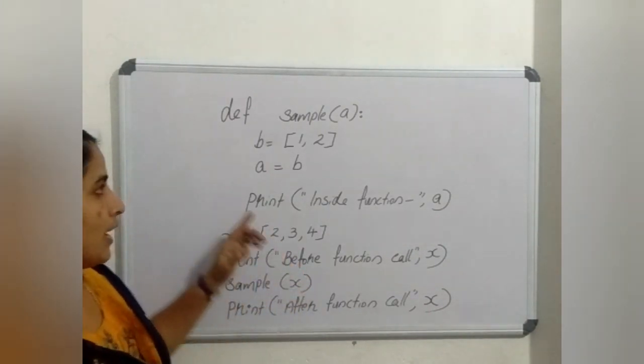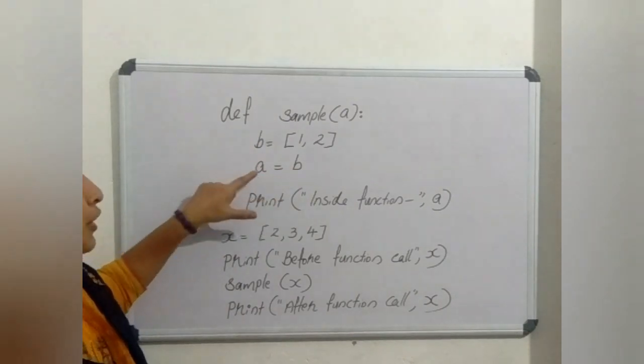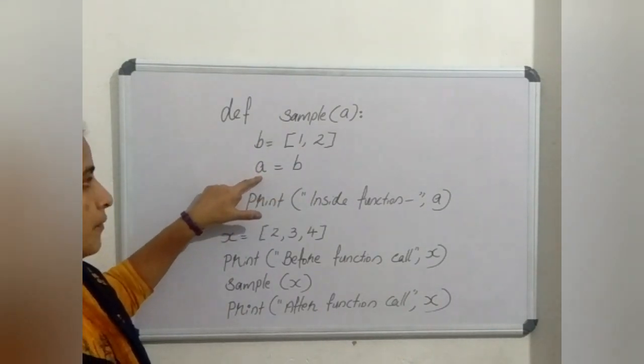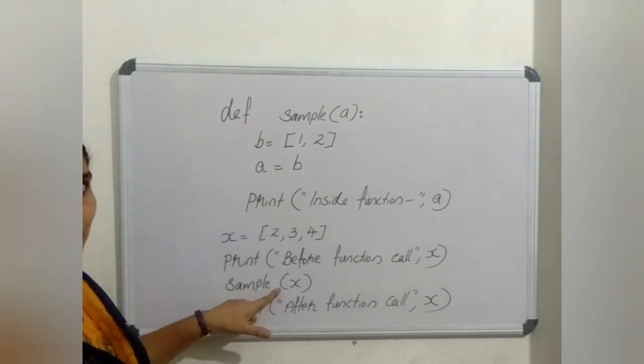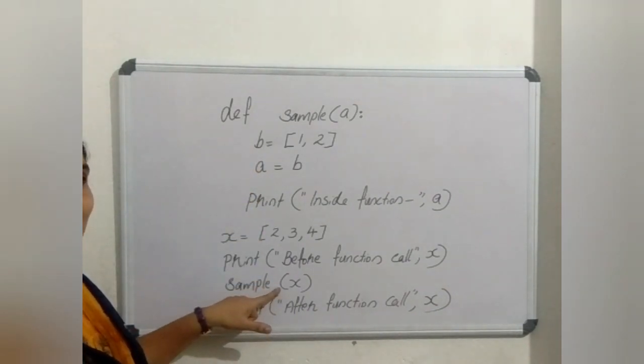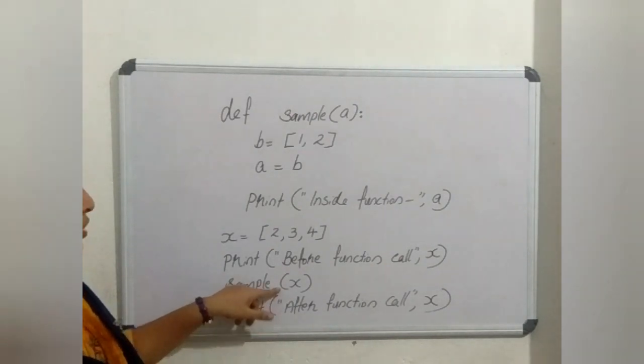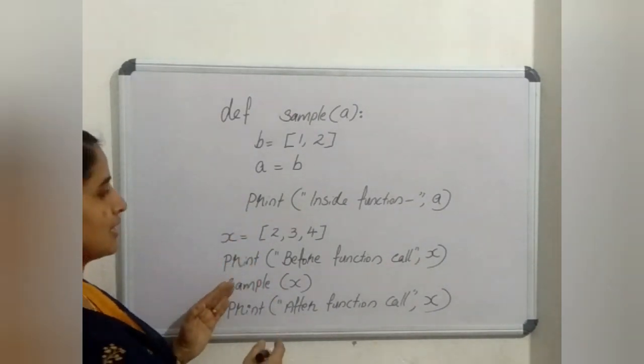But when you are assigning a new variable to a mutable data type, the changes will not be reflected back to the actual parameters. So it may be working in the same way as an immutable data type. This could be more clear with this example.